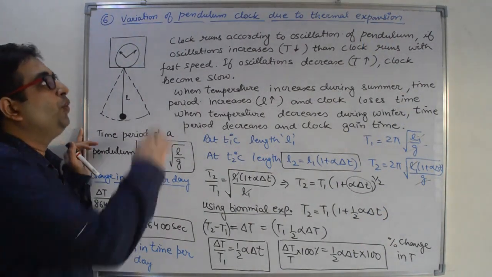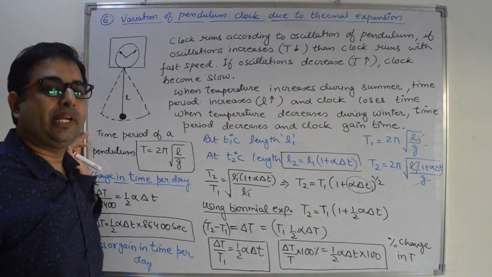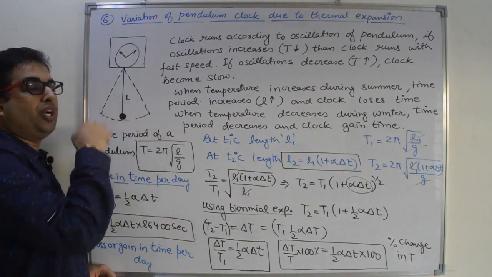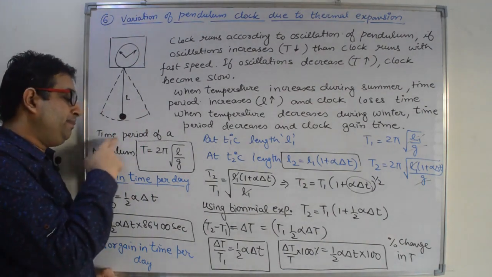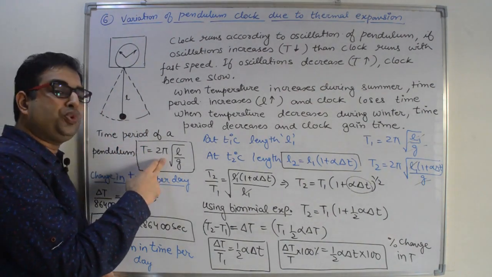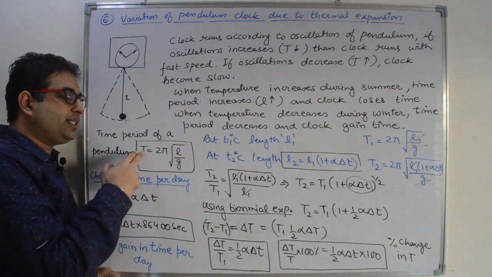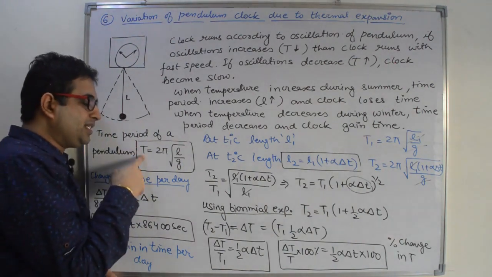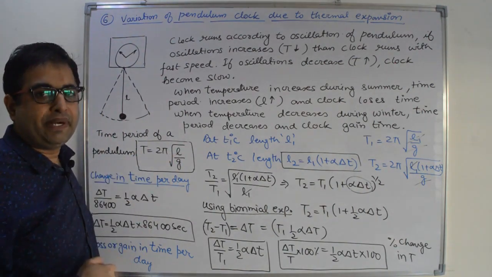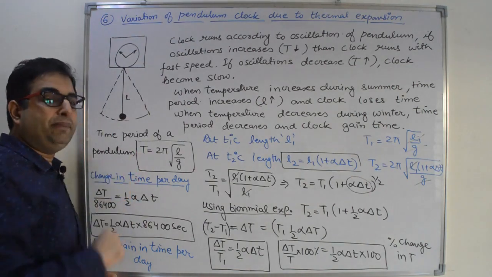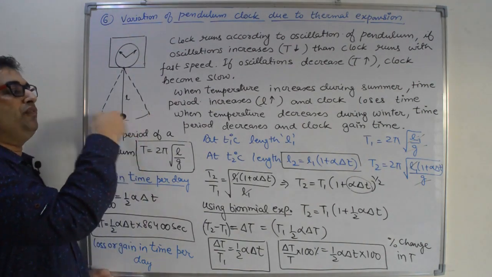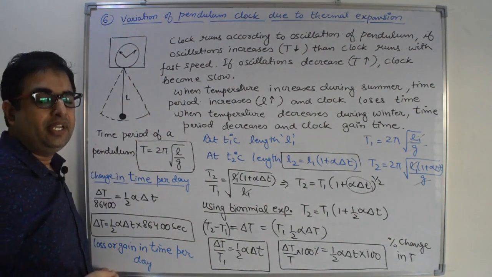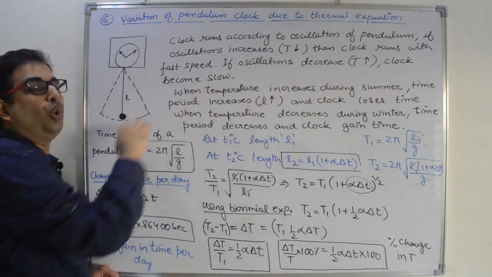Sixth application, variation of a pendulum clock due to thermal expansion. We know a pendulum clock runs according to the oscillation of a simple pendulum. The time period of a simple pendulum is T equal to 2 pi under root L by g. This is the time taken by the pendulum to cover one complete cycle, and it depends on the length of the simple pendulum. If we increase the time period of oscillation, the pendulum will take more time to oscillate, and the needles will rotate with less speed. Means the clock becomes slow.